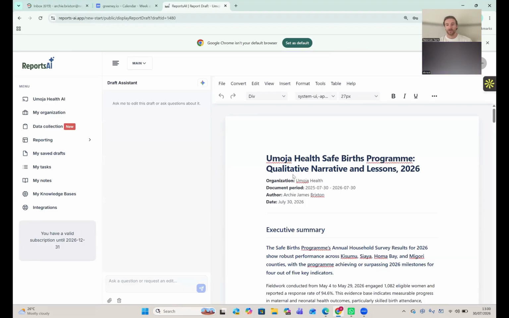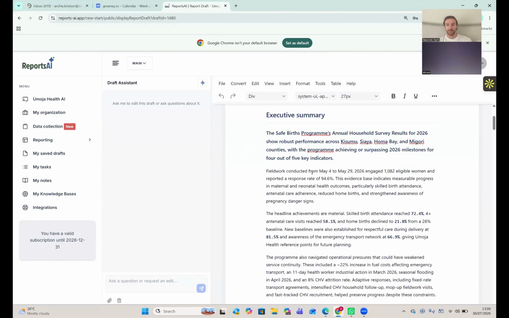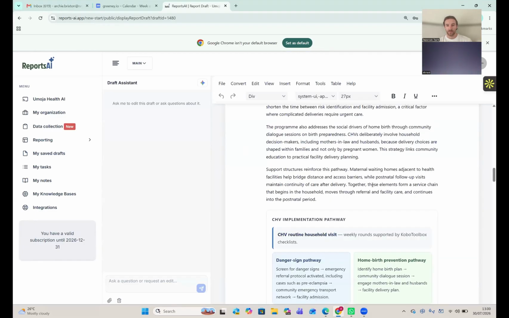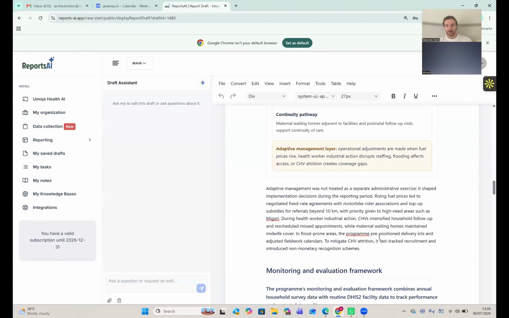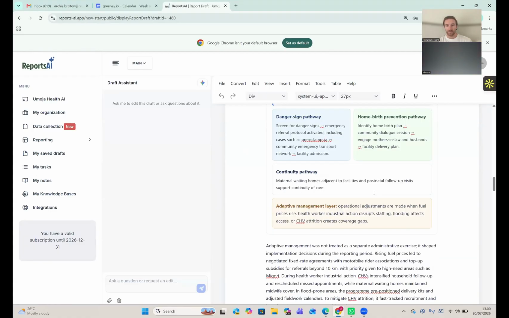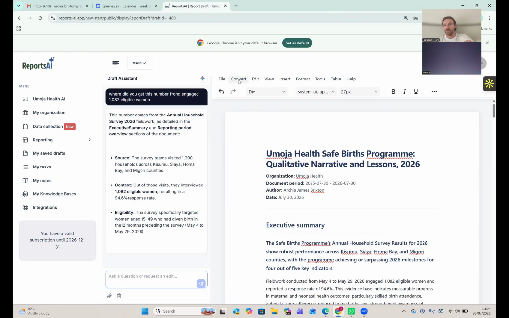There you go. So here's my first draft created within the platform. I'll just give you a quick look at that. You see it gives you a super nice layout. As I was saying earlier, if you want to communicate the impact of your programs, then you might want to communicate in various different mediums. You might like to communicate via reports, but then you might like to communicate via presentation decks or dashboards, even podcasts. You can generate all of these different ones from this report project.